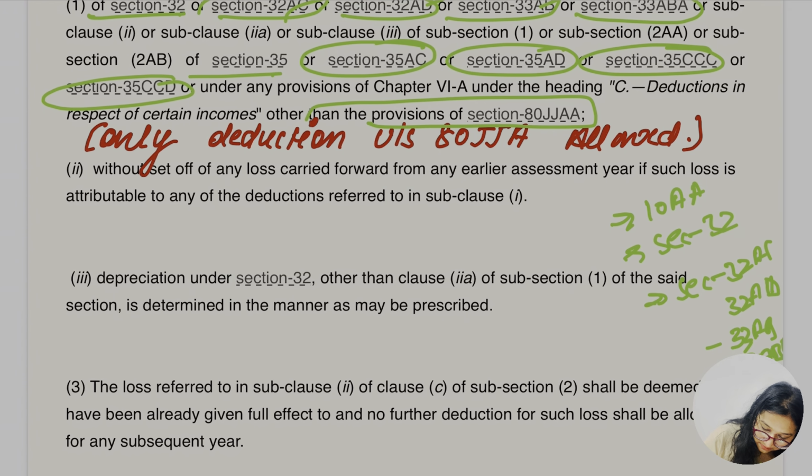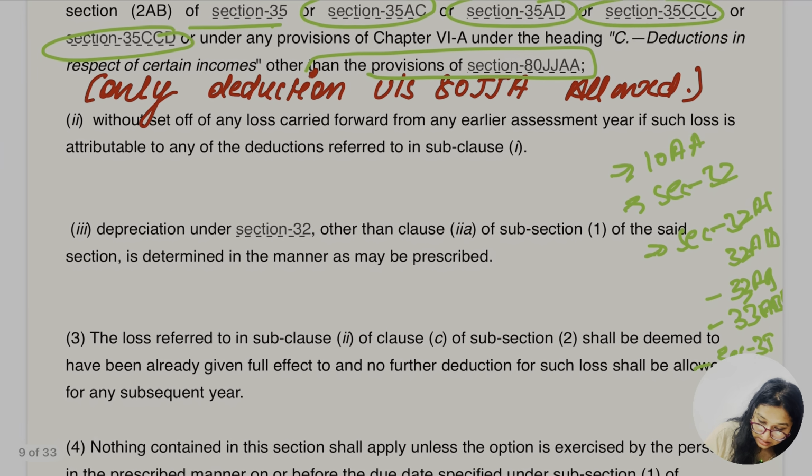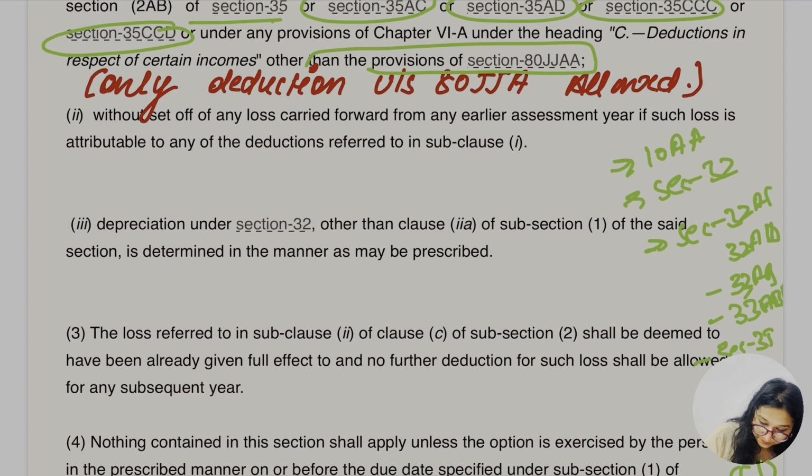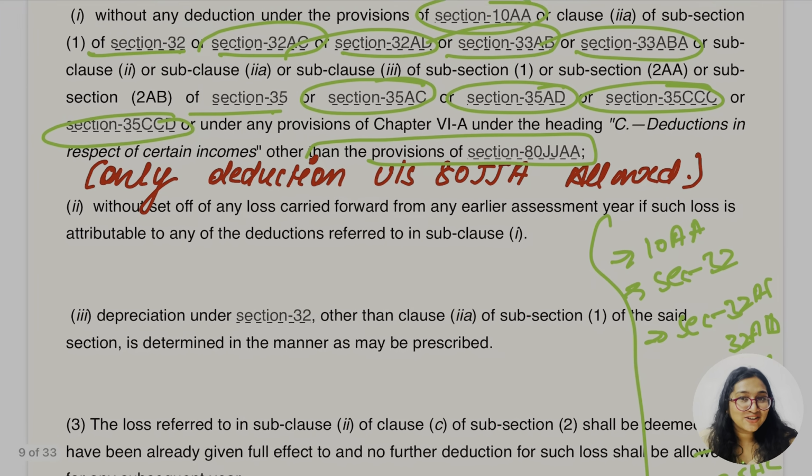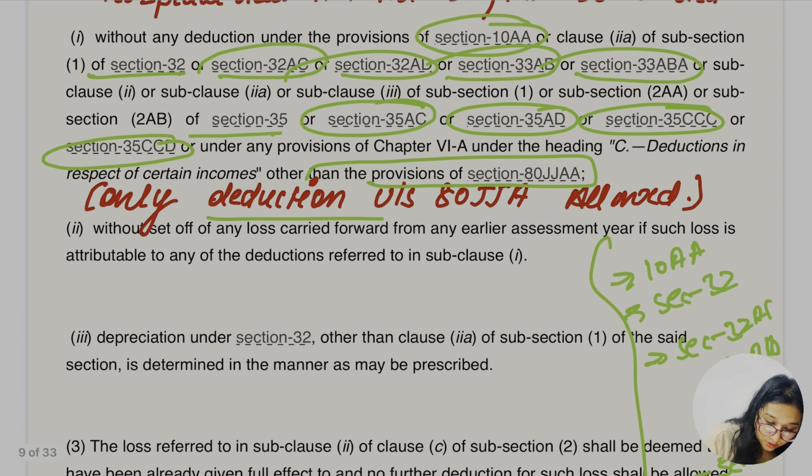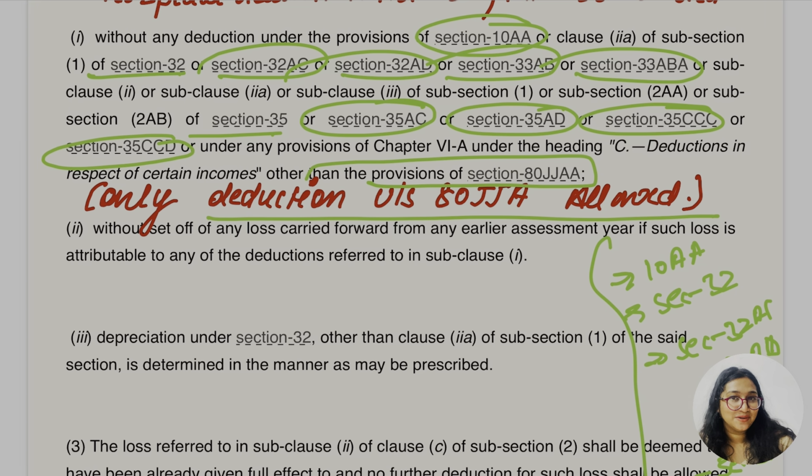And then the 35 special scientific research ones, 35AC, AD, CCC, CCD. But only one deduction would be allowed, which is the deduction under section 80JJAA, which would be the only one allowed in this case.